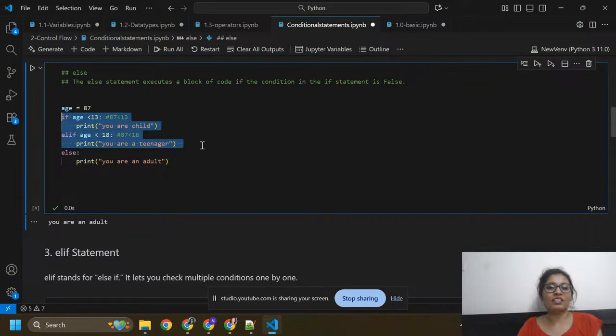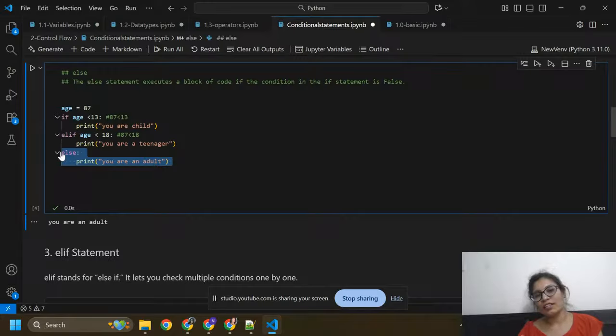Okay, these conditions are not true. Then what will happen here? It will print you are an adult. Okay, so it will execute this condition, else print you are an adult. I hope you got it.